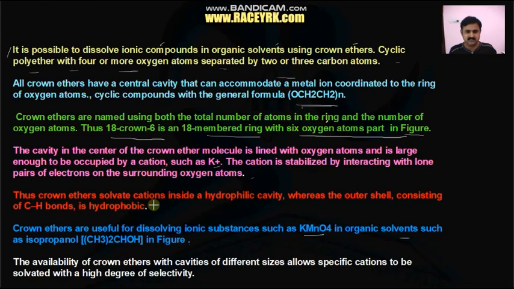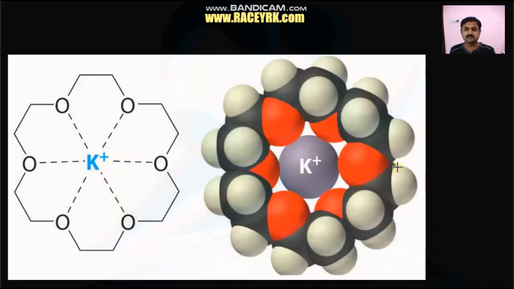These crown ethers solvate cations inside the hydrophilic cavity, whereas the outer shell consisting of CH bonds is the hydrophobic end. Crown ethers with cavities of different sizes allow specific cations to be solvated with a high degree of selectivity. That is why crown ethers are a most important topic in the advanced exam also.